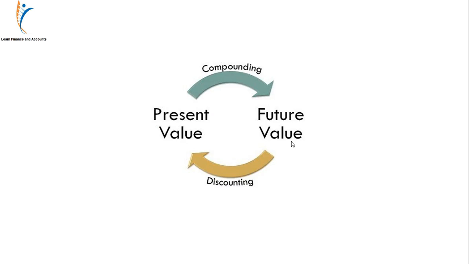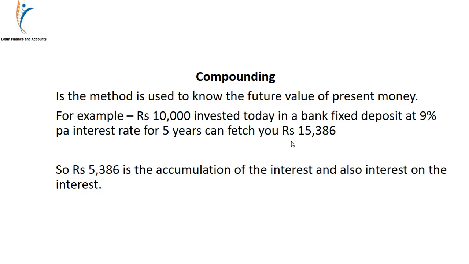When we go from present value to future value, the process is called compounding. And when we come back from future value to present value, the process is called discounting. So compounding is a method to know the future value of the present money. For example, let us take another example. Rupees 10,000 invested today in a bank fixed deposit at the rate of 9% for 5 years can fetch 15,386. Here 5,386 is the accumulation of interest and also interest on interest.